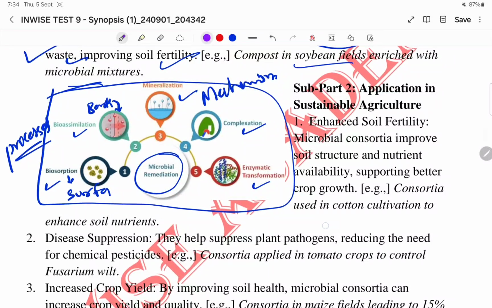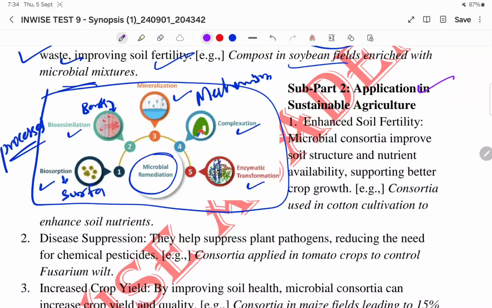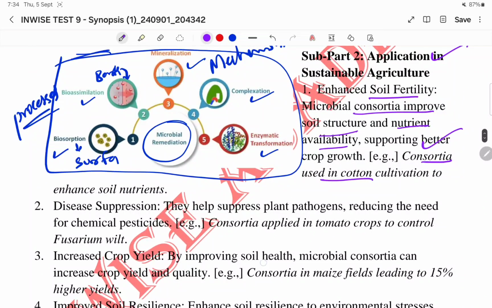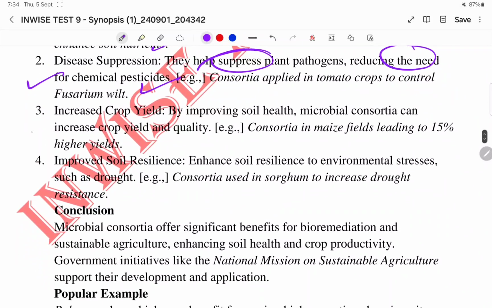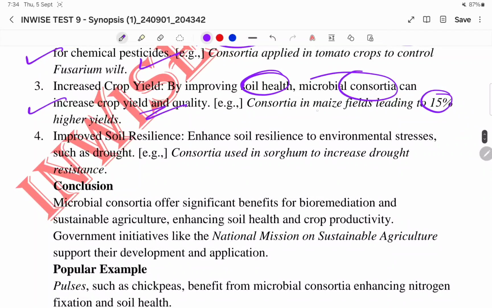Okay, fine. So next, what are the applications in sustainable agriculture? Enhance soil fertility: microbial consortia improve soil structure and nutrient availability, supporting better crop growth. Consortia are used in cotton cultivation to enhance soil nutrients. Then disease suppression: they help suppress plant pathogens, reducing the need for commercial pesticides. Then increased crop yield: by improving soil health, microbial consortia increase crop yield and quality, up to 15% in maize fields. Then improved soil resilience to environmental stresses such as drought. Example: consortia used in sorghum to increase drought resistance.